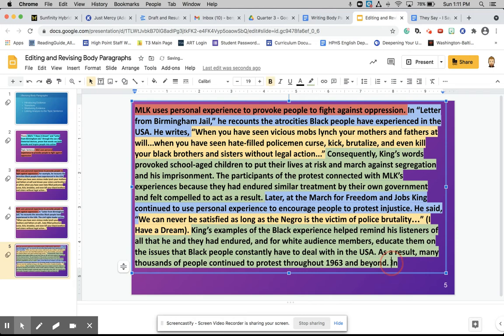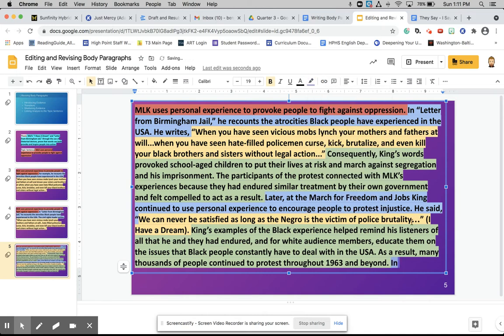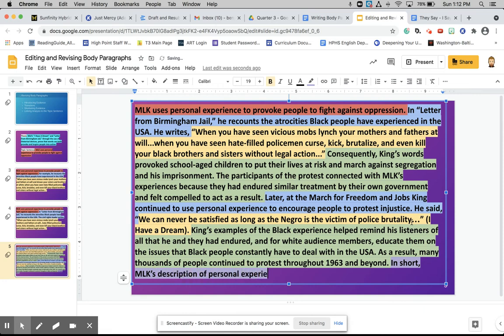So I need to change my color. Go back up here and make this purple. In short, MLK's description of personal experiences clearly, and I could say provoke again, but I've already used it a few times, so I don't want to say provoke a third time.